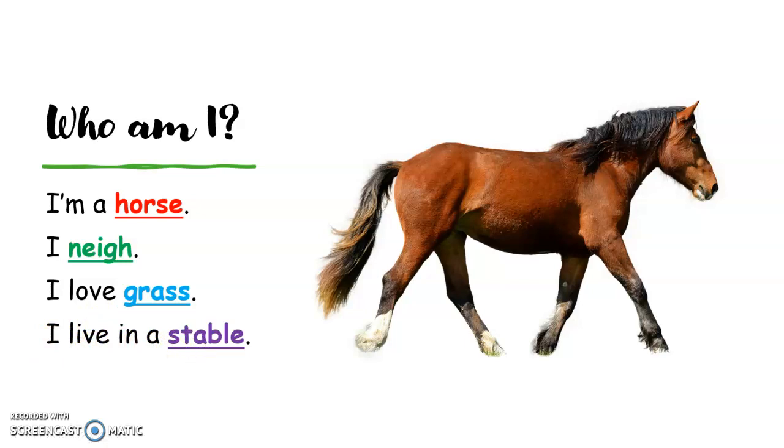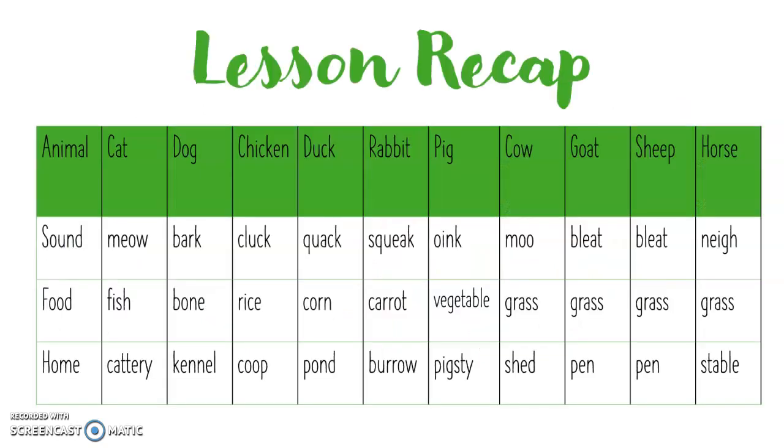Very good, children. Do you remember how many animals you have learned today? Try to count and see. Yes, you have learned 10 farm animals today. We learned about the cat, the dog, the chicken, the duck, the rabbit, the pig, the cow, the goat, the sheep, and the horse.